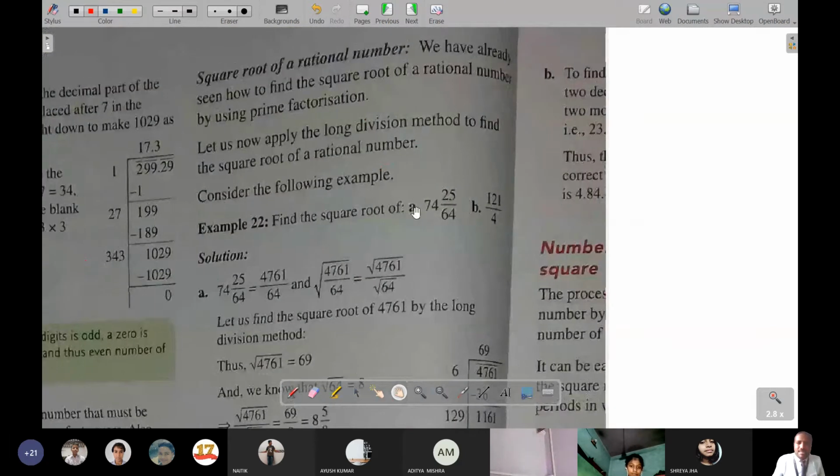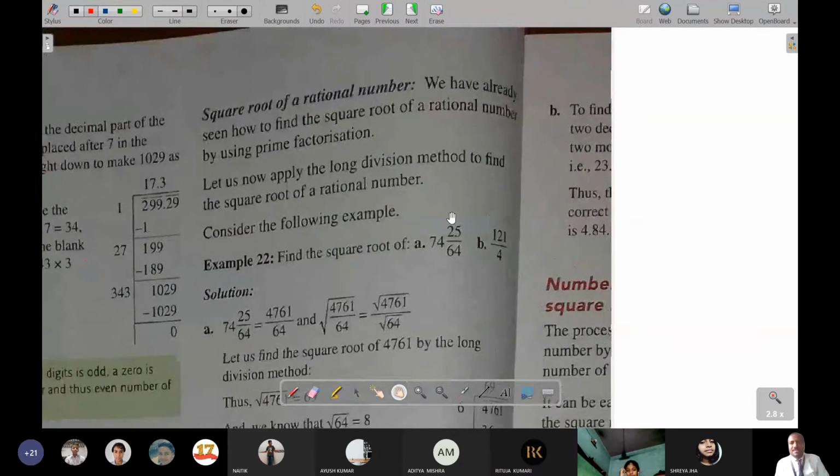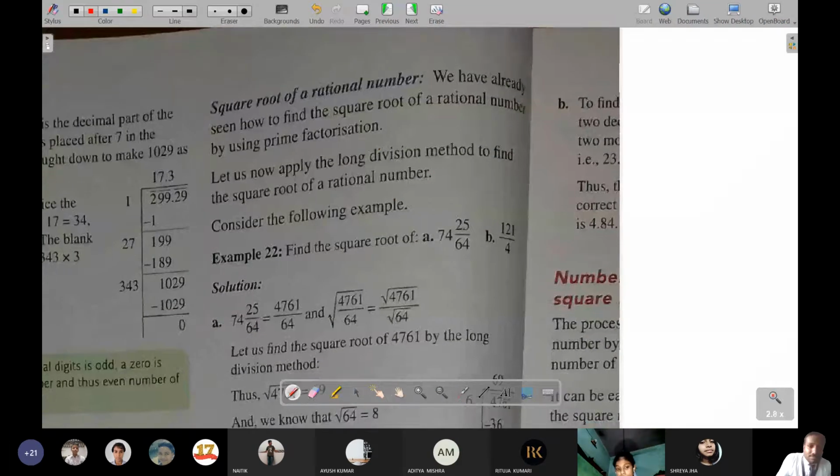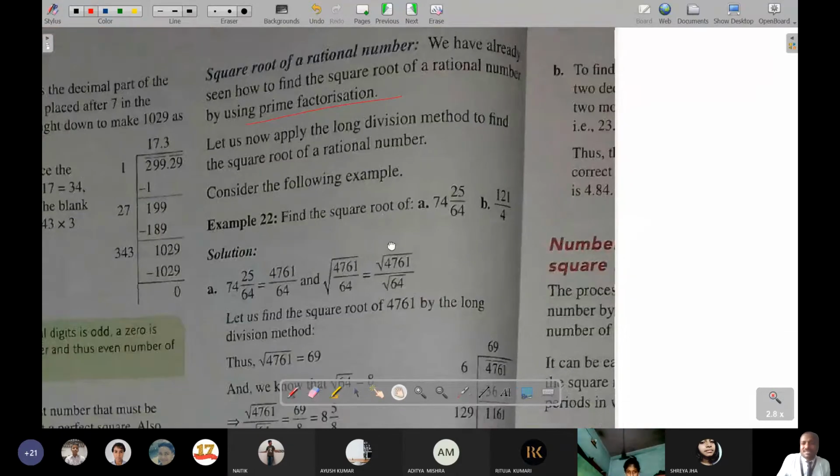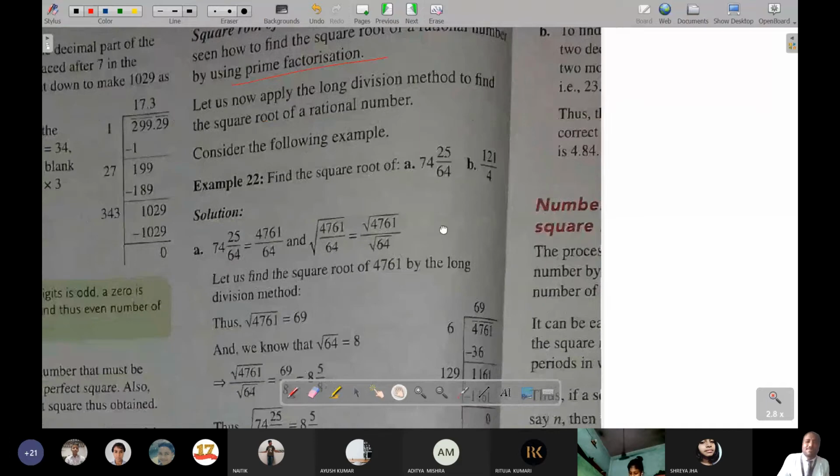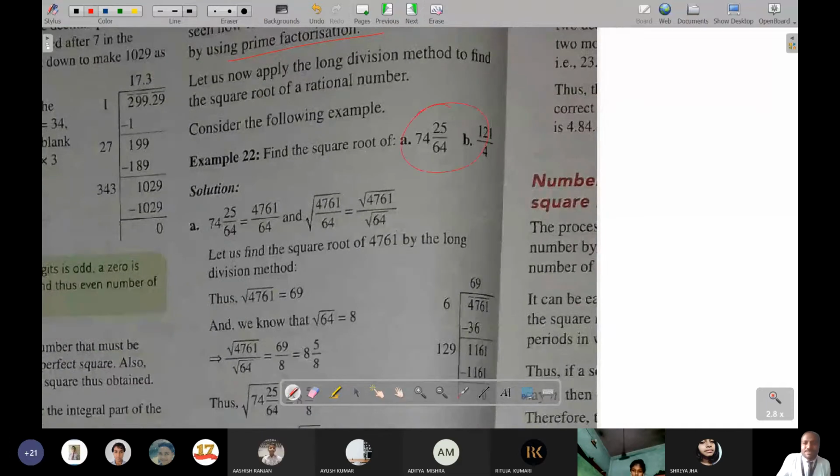Now if you see, here comes a topic: square root of a rational number. Of course, earlier also you had seen square root of a rational number by the prime factorization method, as has been said over here also. By using the prime factorization method we had already learned. Now we will be using the division method. Of course, the same way it will be done. Like if it is a mixed fraction, then at first we will change it into an improper fraction, then we will find its root. Now here we will use the division method to find its root.